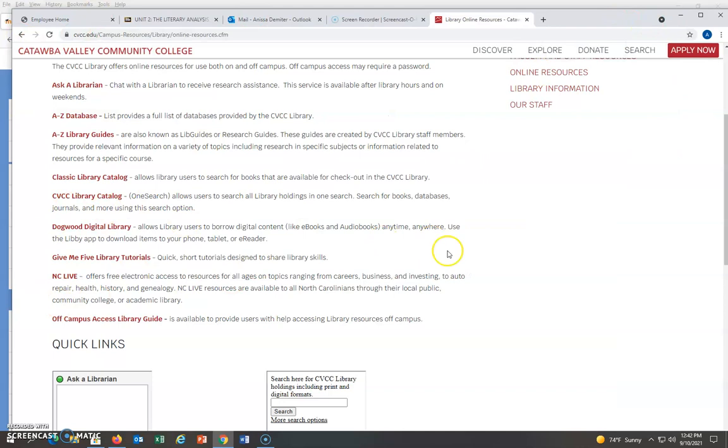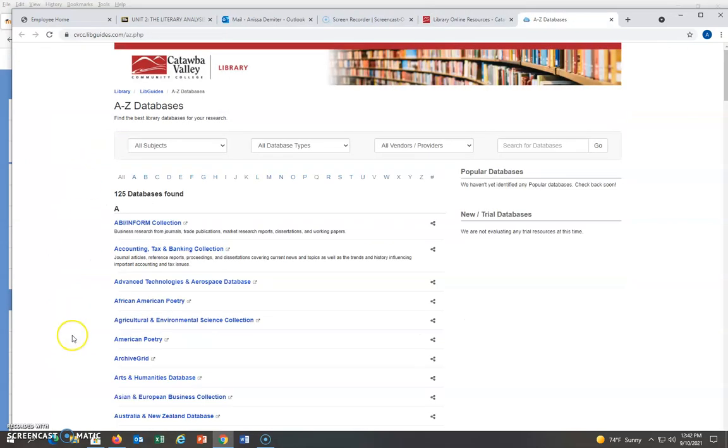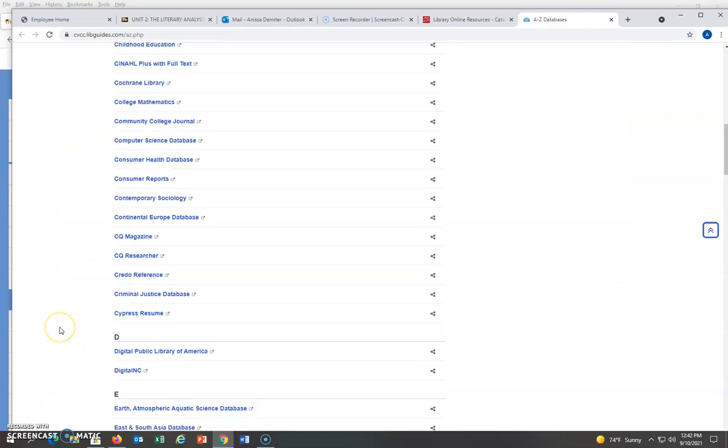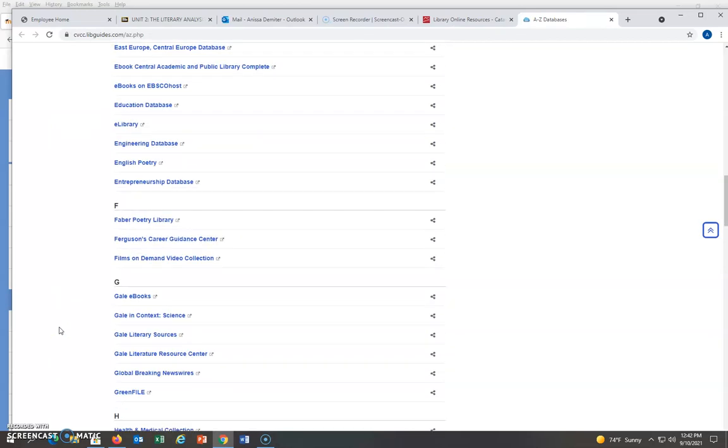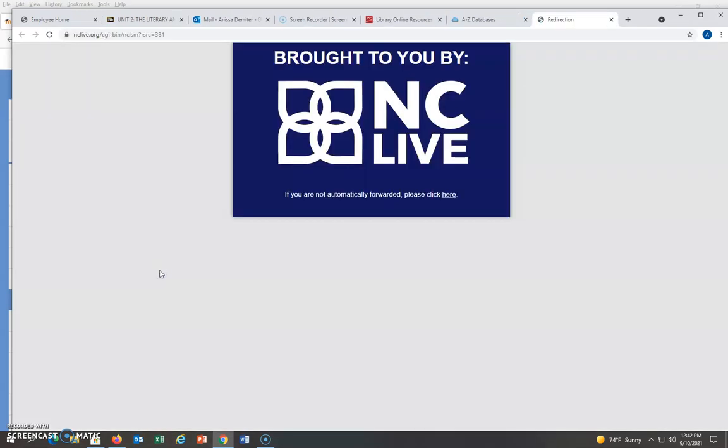Okay, if you go back to this list, another good place to look is here where it says A to Z database. If you click on that and then scroll down to G, you'll see a database called Gale Literature Resource Center. To me, this is the best place to get any type of article that gives literary criticism about a piece of literature. So let's click on that.